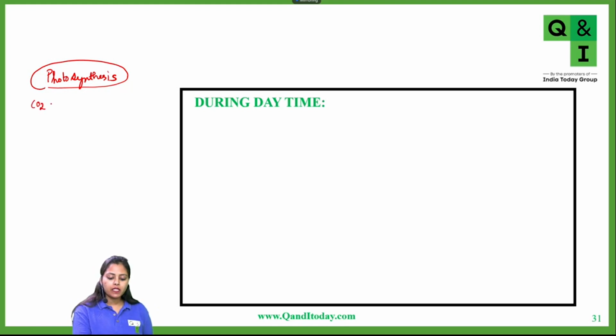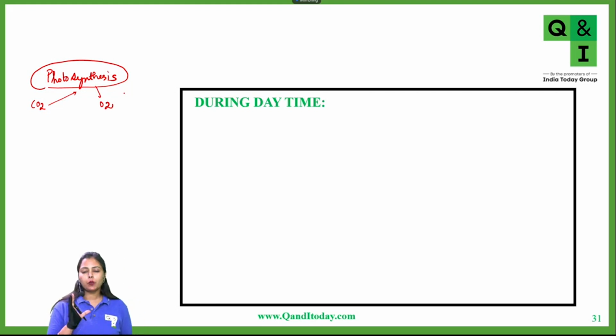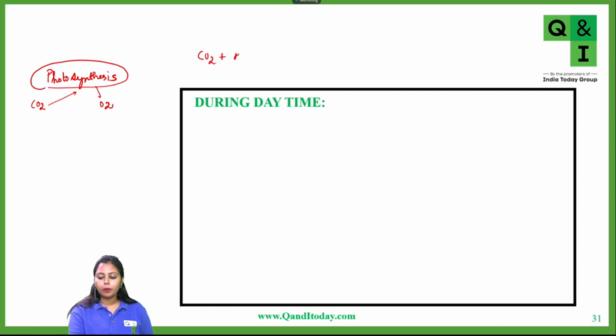Carbon dioxide is taken in and oxygen is released. Now, during the photosynthesis process, what is the final outcome? Why are plants performing photosynthesis? They are synthesizing what? What's the entire motive behind photosynthesis? The direct product of photosynthesis is a stored form. Recall the equation of photosynthesis: CO2 plus H2O gives what?